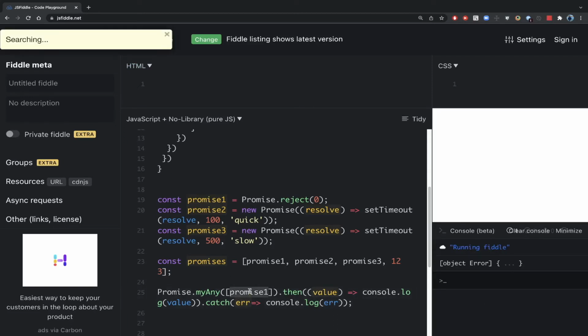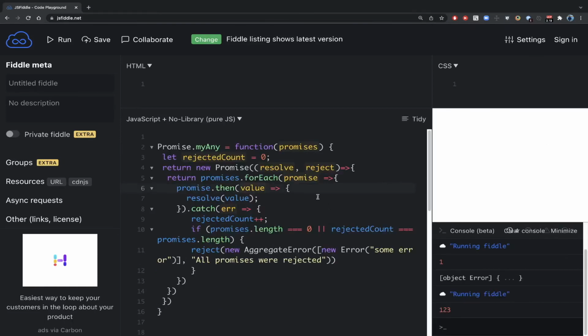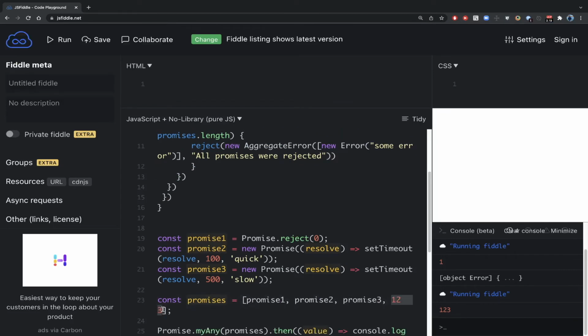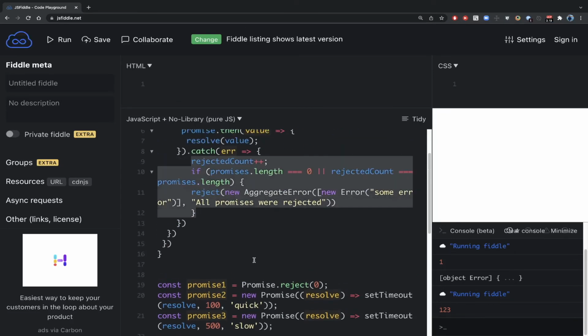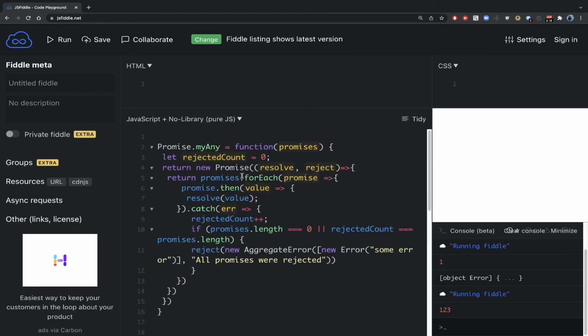And what happens if it is empty? It should again throw an error, and it's not showing anything. So guys, it looks like we have again missed handling the normal values. This 123 was causing the issue, which is why we are ending up in catch. 123 is a normal value, and we are trying to resolve it directly, but that's not a promise, so that will not work, and finally we are getting a rejection. So to handle such normal values, we need to wrap it with promise.resolve.